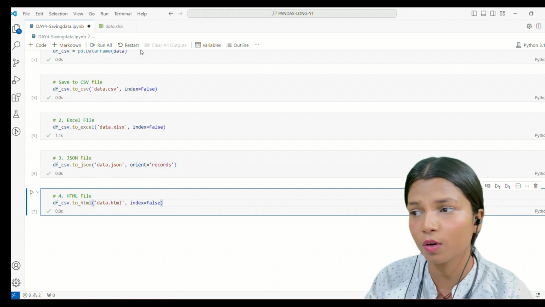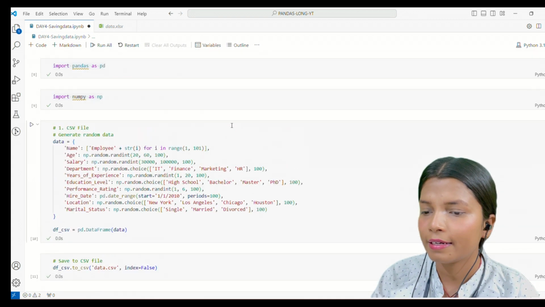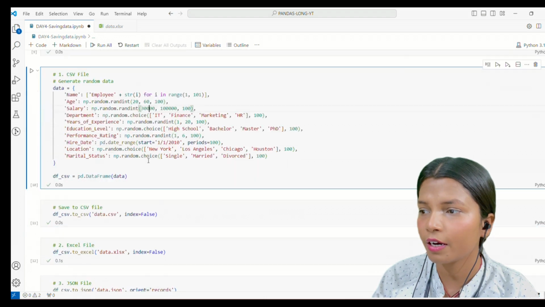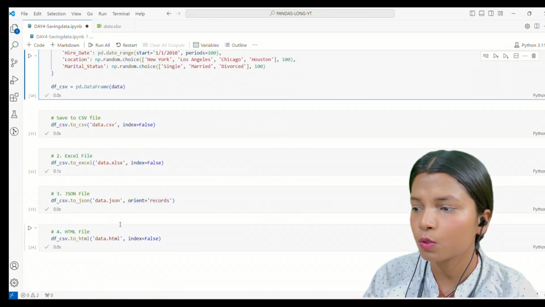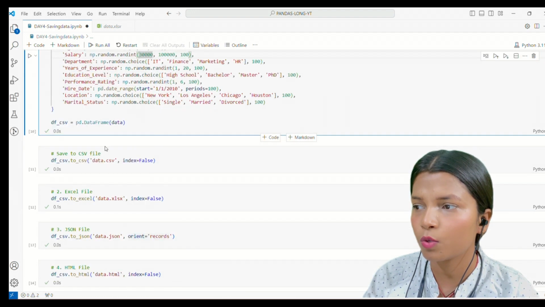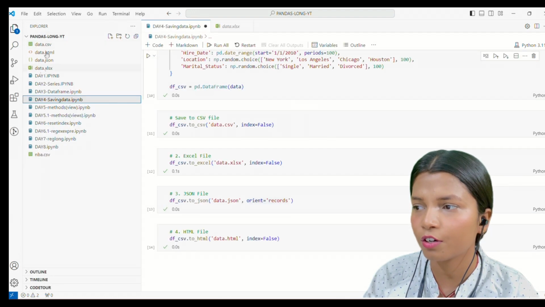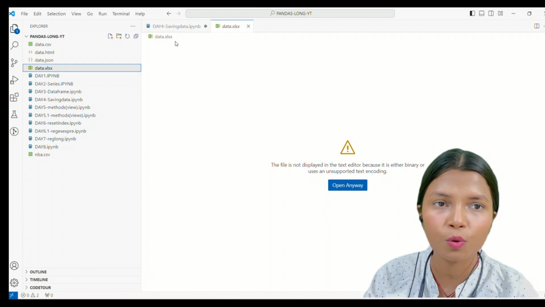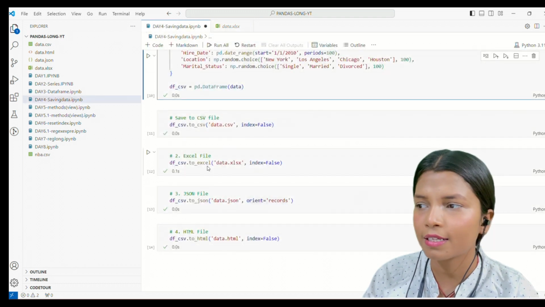Now I'm going to run this file to show you the output. It gets connected to the kernel. Now we are first importing data. Here we have the data CSV file. We can see that the files are generated with whichever names I have given. This is the HTML file, this is the JSON file, this is the CSV file, and this is the Excel file, which I can't view in Visual Studio Code, but yes, it is generated. So that's how you can save your data locally.